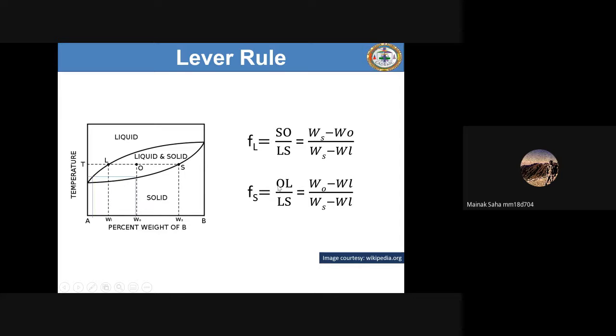Similarly, if you do 1 minus FL, you can find FS, or you can also find it from the geometry here, because this is the solid, so the reverse will be OL divided by SL. So this is WO minus WL divided by WS minus WL. You get this, right? This part is clear, right? At least. Yes, sir. Clear.